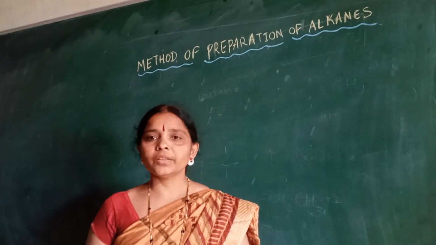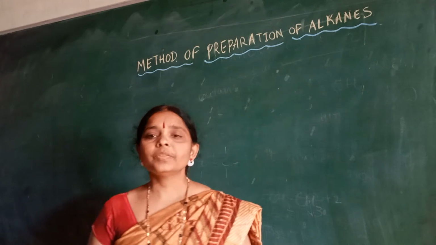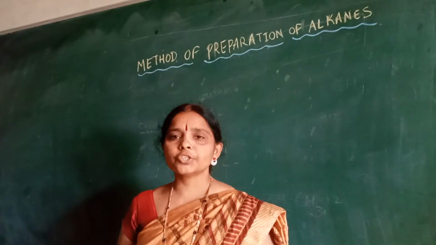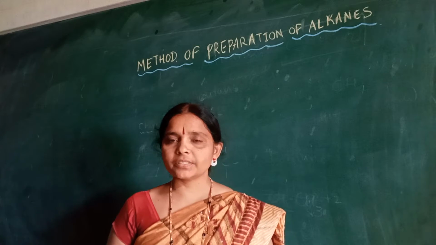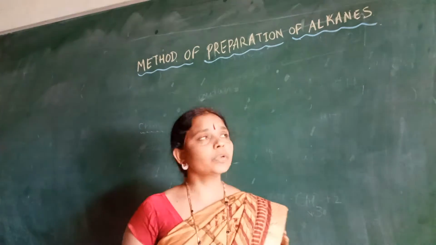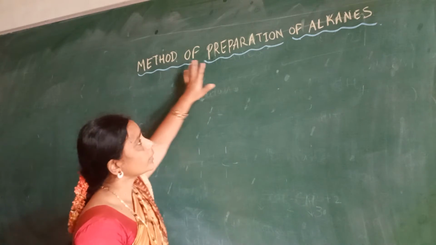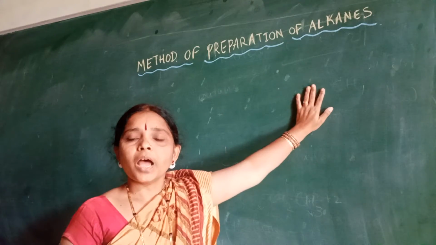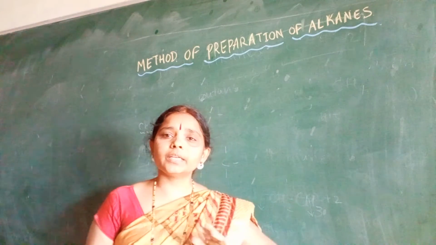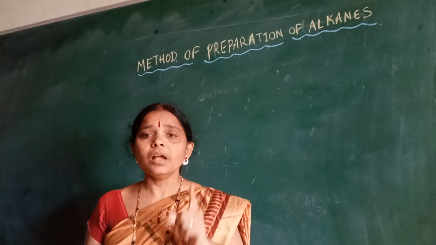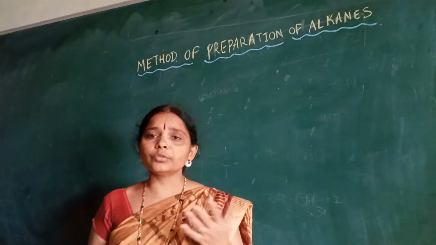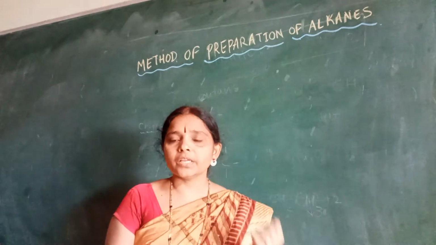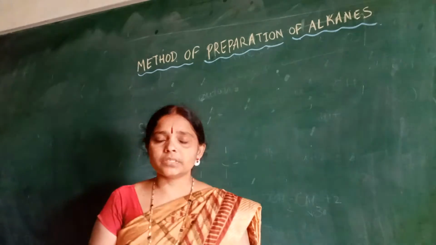In our last video, we studied alkanes, how the structure of alkane is and what its characteristic features are. Today we are going to learn the methods of preparation of alkanes. As you know, by structure it has a single bond. Because of this single bond, it shows less reactivity towards other compounds.